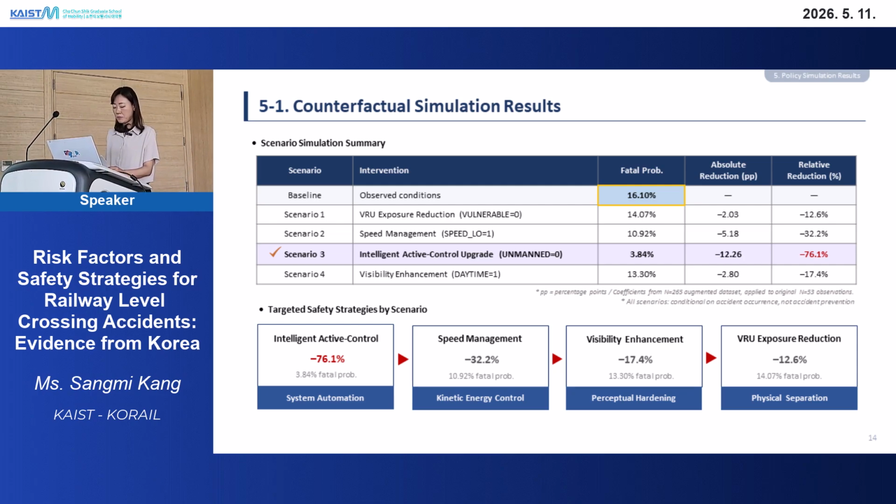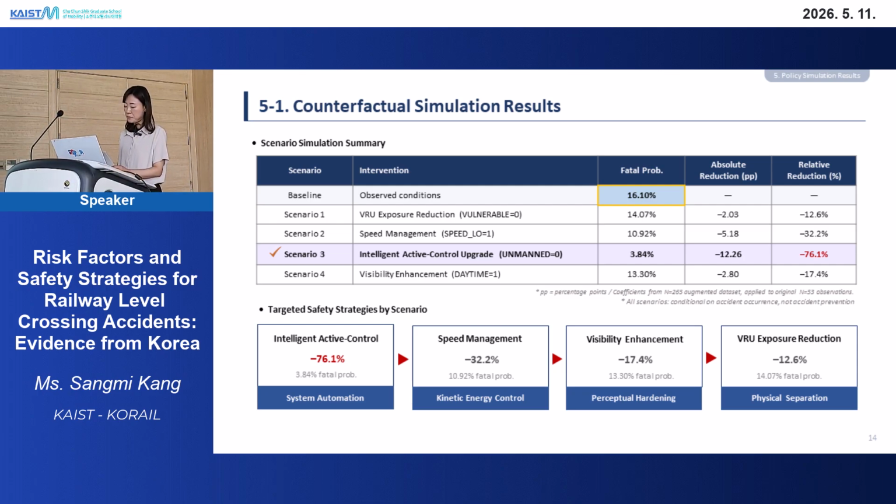Scenario 2 enforces low train speed. The fatal probability drops by 32.2%, which is a meaningful improvement. And scenario 3 shows the strongest effect. Here I set all unmanned crossings to manned, meaning they are upgraded to active control systems. This dropped the fatal probability from 16.1% to just 3.84%, a 76% reduction, by far the biggest effect.